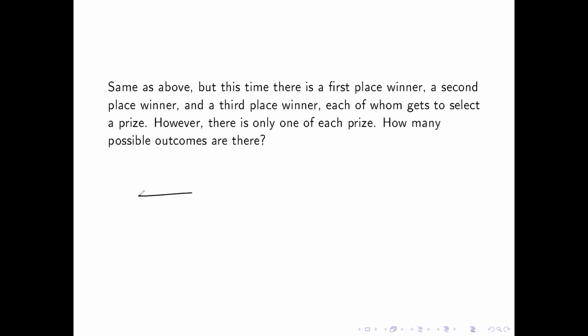All right, so if I'm doing this, I'm going to break this into 3 situations: first place, second place, and third place. So for first place, I have 100 possible students I can choose, and they get to choose from 5 prizes. We already dealt with this situation. It was the previous problem. But let's go to second place. Since I've already picked one student for first place, there are only 99 students left. Similarly, there are only 4 prizes for each of them to choose from because one of the prizes has already been chosen. So notice that each of these scenarios is based on what happened in the first place scenario.